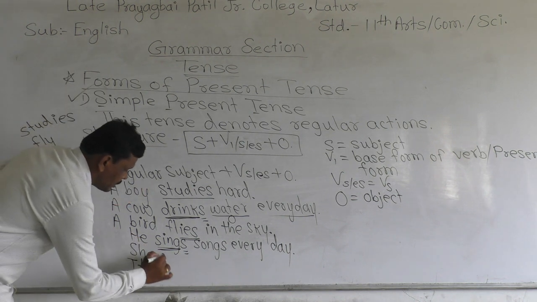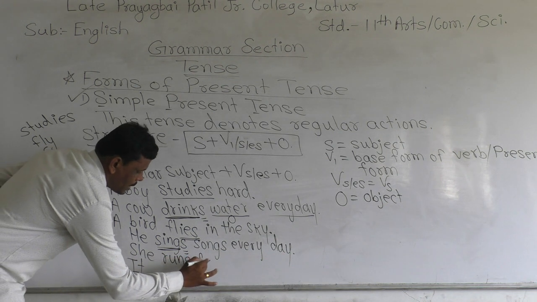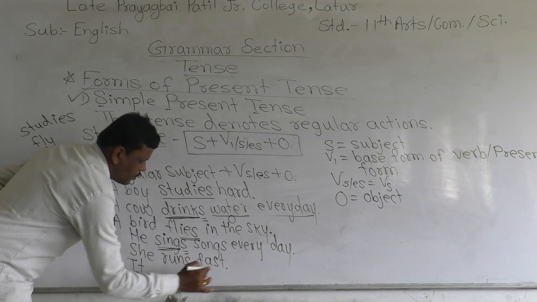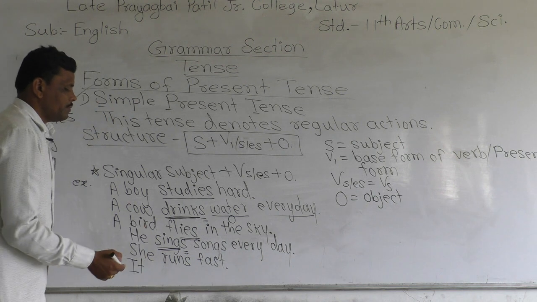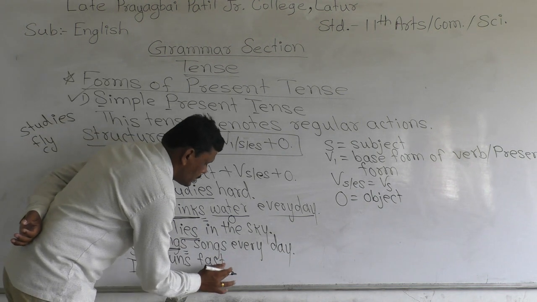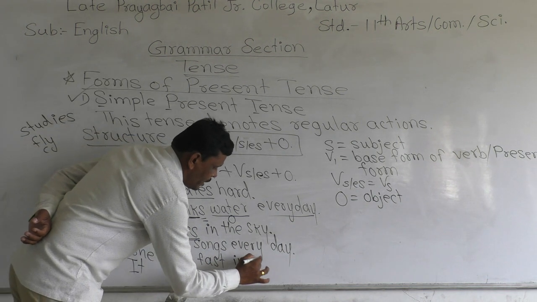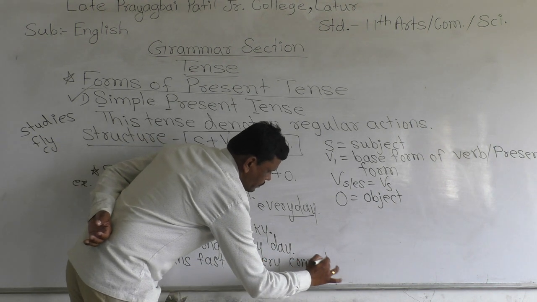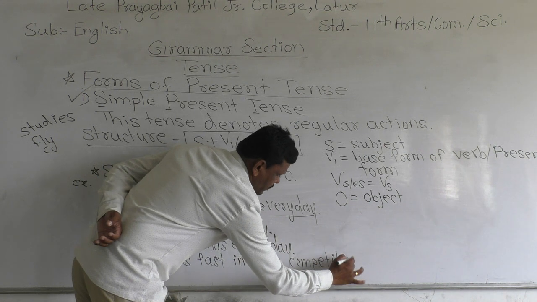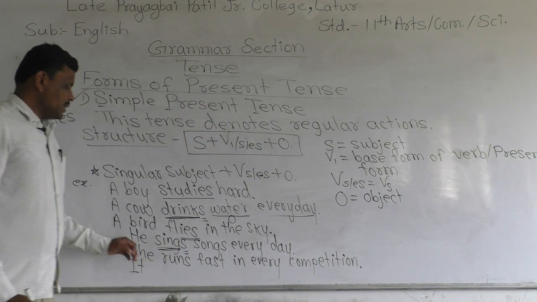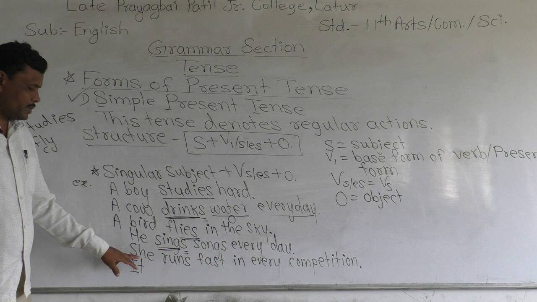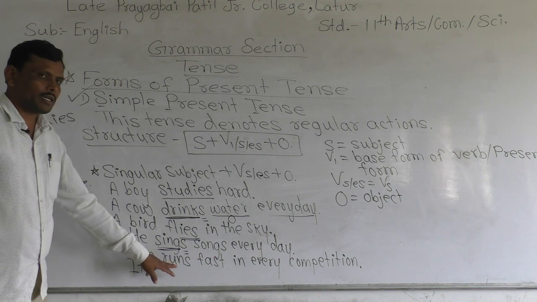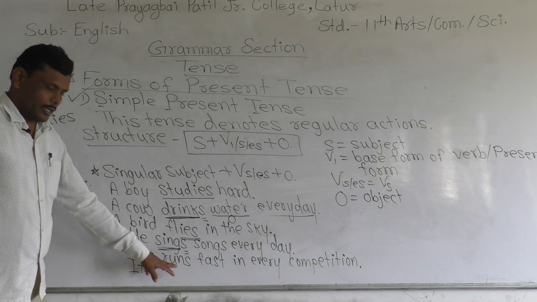She runs fast. Okay, she runs fast in every competition. Good. She runs. She is a singular subject, and after this singular subject, the s form is used.